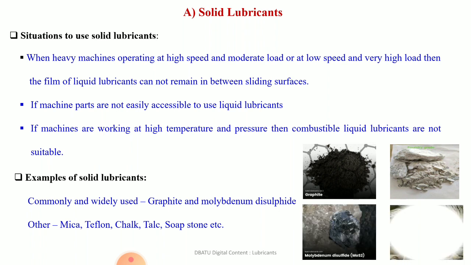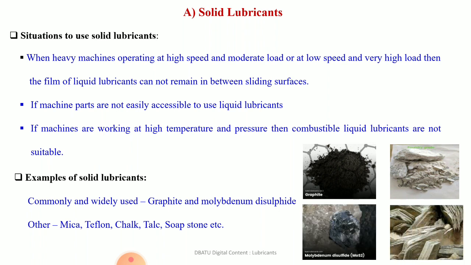Most commonly and widely used solid lubricants are graphite and molybdenum disulfide. Other lubricants like mica, Teflon, chalk, talc, and soapstone are also used as solid lubricants.